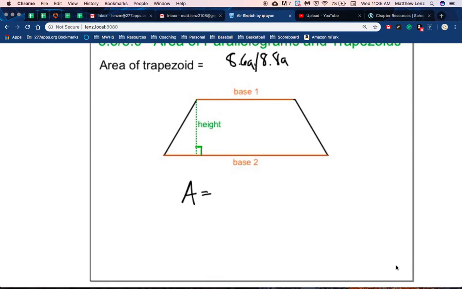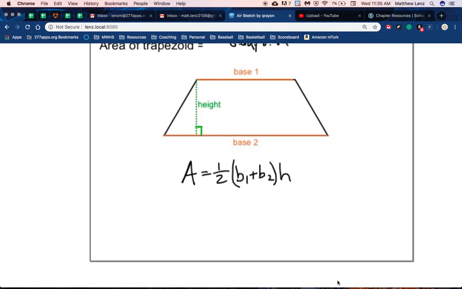Area formula, and I had a better activity way to do this, but with what we have, I'm just giving it to you. The area formula of a trapezoid is 1/2 times (base 1 plus base 2) times height. So you add the bases together and then multiply by 1/2 and then multiply by the height.